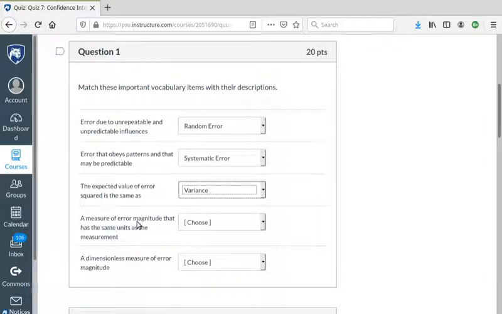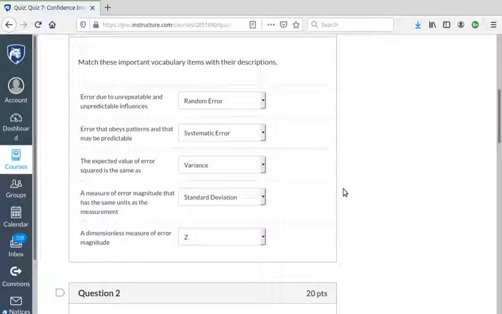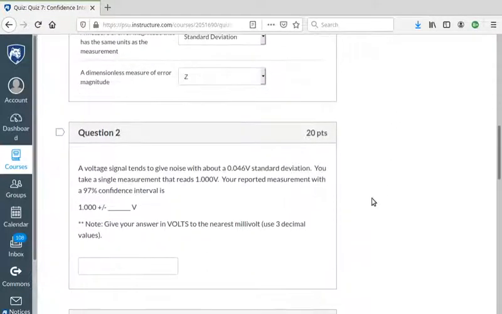Measure of error magnitude that has the same units as the measurements. Okay, so hysteresis we haven't talked about, and that wouldn't be it anyway. Z is a dimensionless number, right? Yeah, Z is dimensionless. It doesn't have the same units. That's standard deviation. A dimensionless measure of error magnitude. Oh, yeah. That's the Z value. There we go. Okay, so those are our five questions there.